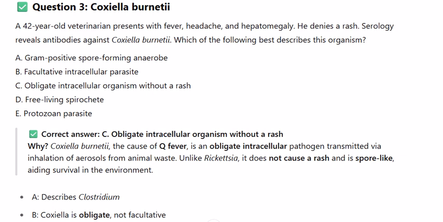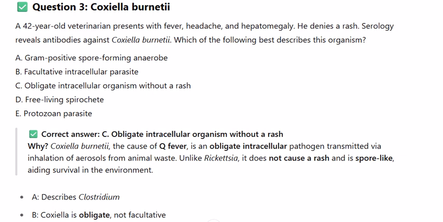A. Gram-positive spore-forming anaerobe. B. Facultative intracellular parasite. C. Obligate intracellular organism without a rash. D. Free-living spirochete. E. Protozoan parasite. Correct answer, C. Obligate intracellular organism without a rash.